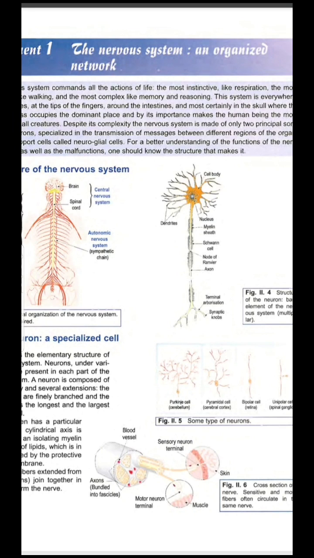What do I mean by nerve fiber? Imagine a group of pencils, like in your pencil case. The single pen is a nerve fiber. The group of pens is called a nerve. So a single one by itself is a nerve fiber. A group of nerve fibers makes a nerve.